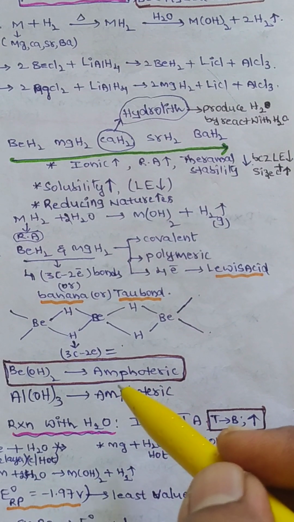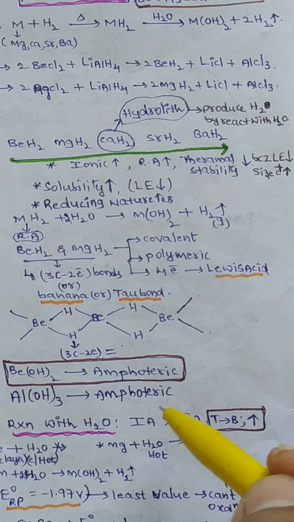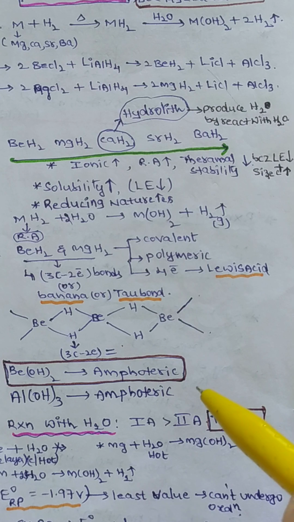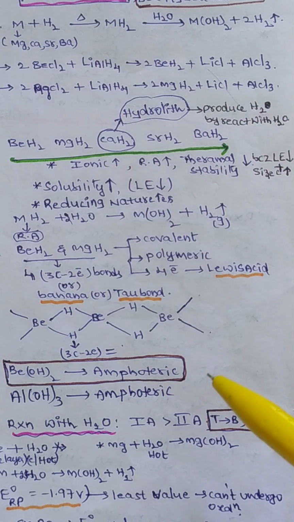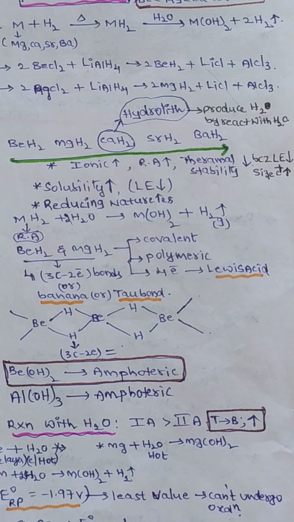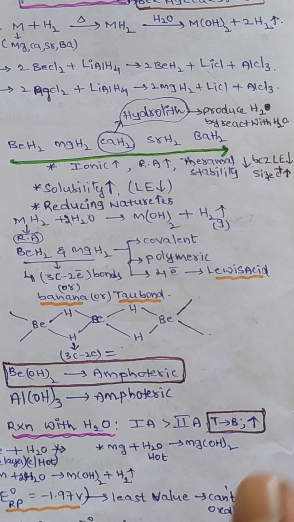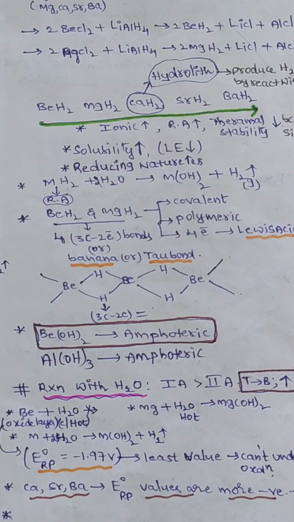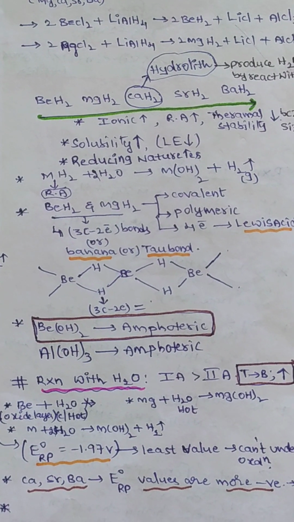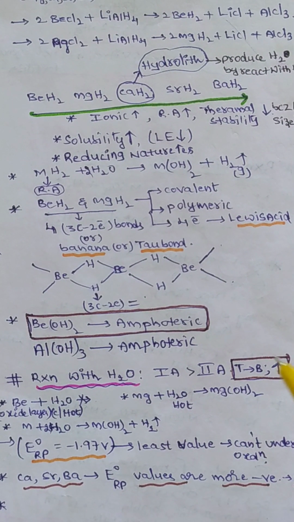Now beryllium hydroxide is amphoteric in nature. Aluminium hydroxide is also amphoteric in nature, because these two have a diagonal relationship. This is overall about reaction with hydrogen. Next, reaction with water. Now these group elements react with water; from top to bottom, reactivity increases.